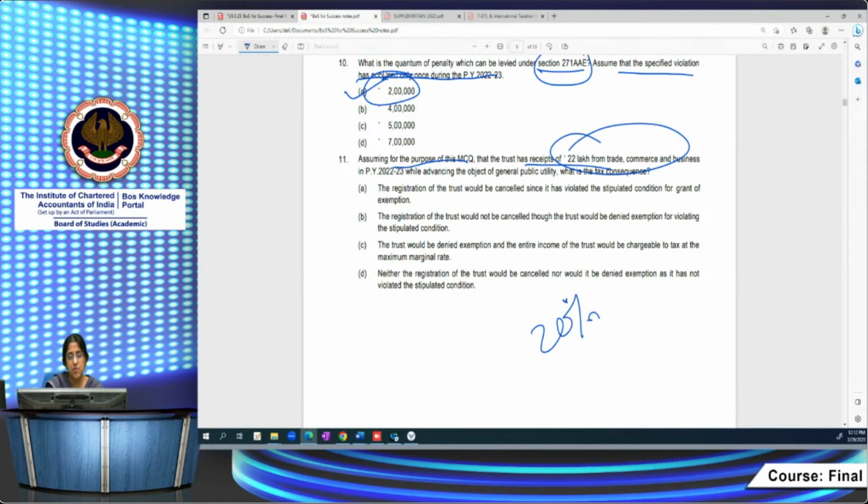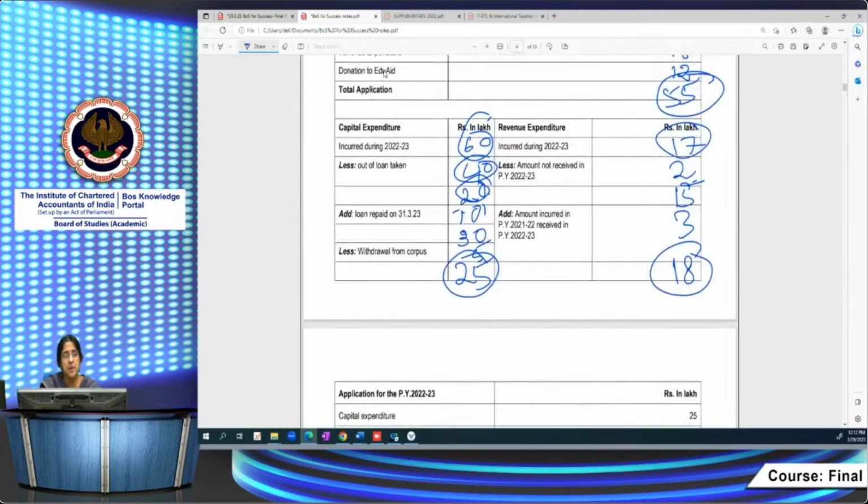It should be in the course of advancing the objective of general public utility. That is clear from the question itself. It's in the course of advancing the object of general public utility. But is it within the 20%? That we'll have to check. For that, what is the total receipts?